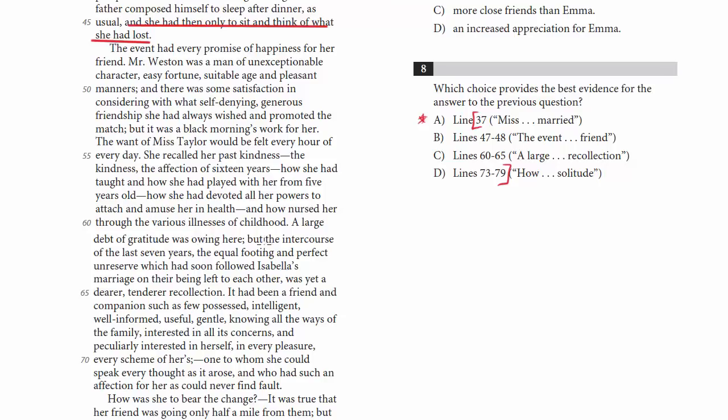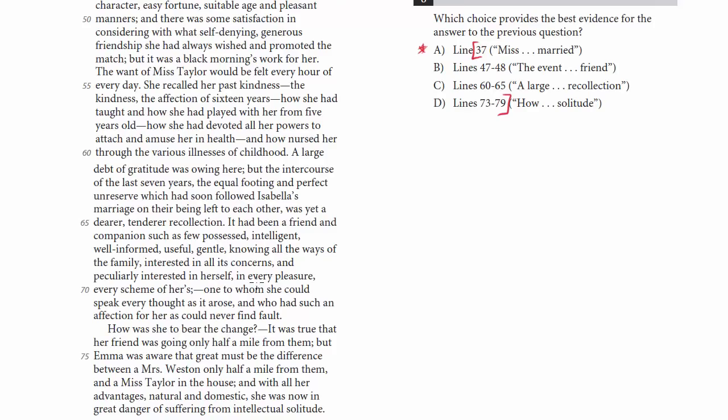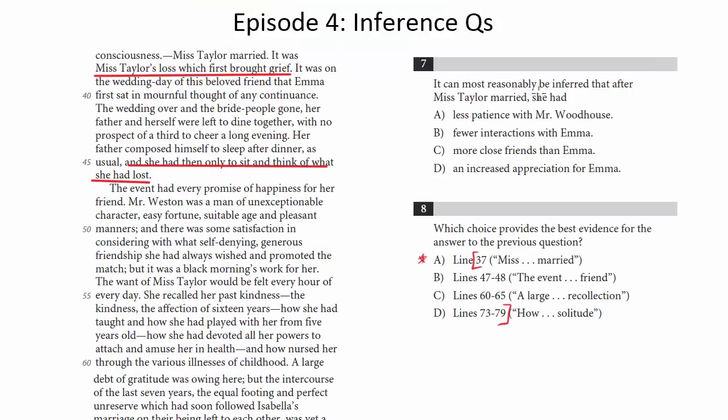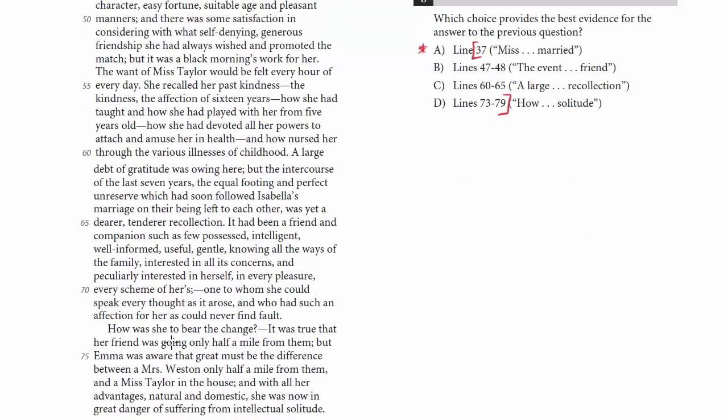We read this previously. A large debt of gratitude was owing here, but the intercourse of the last 7 years, the equal footing and perfect unreserve, which had soon followed Isabella's marriage and their being left to each other, was yet a dearer, tender recollection. It had been a friend and companion such as few possessed, so they were really great friends. Line 73. How was she to bear the change? So, maybe this is having something to do with the change in their relationship. How was she to bear the change?